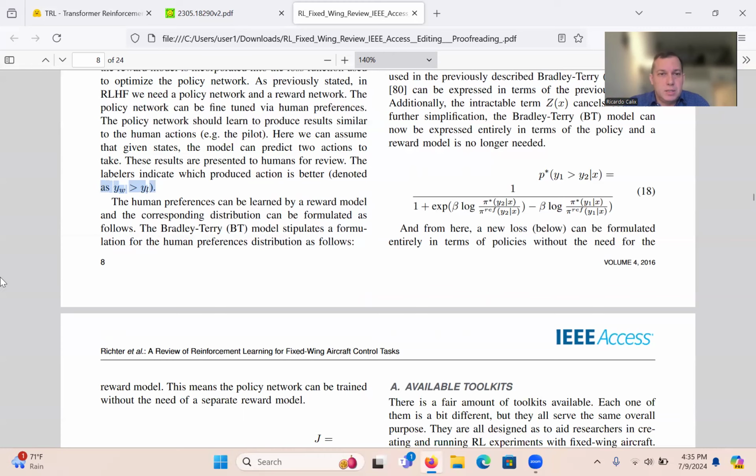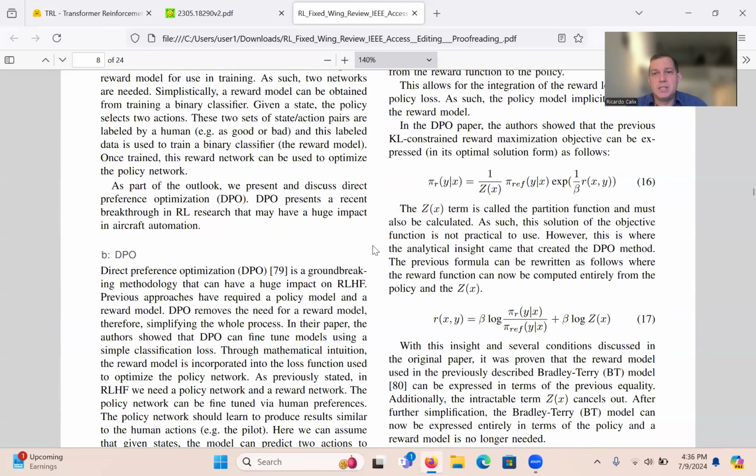There's a model called the Bradley-Terry (BT) model. This is called the human preferences model, basically. The human preferences can be learned by a reward model, and the corresponding distribution can be formulated as follows. The Bradley-Terry model stipulates a formulation for the human preferences distribution, and that's this equation over here.